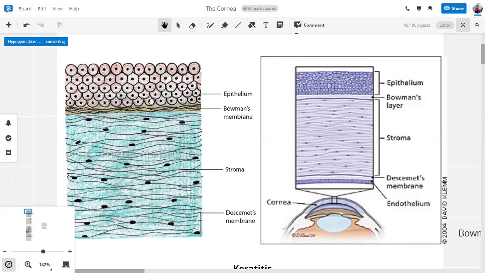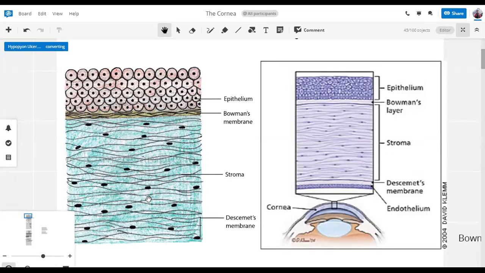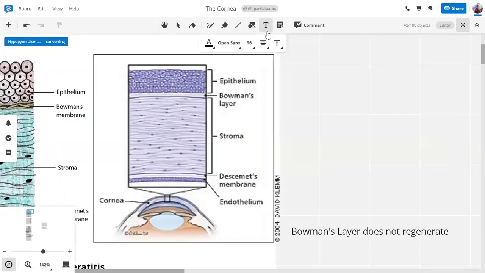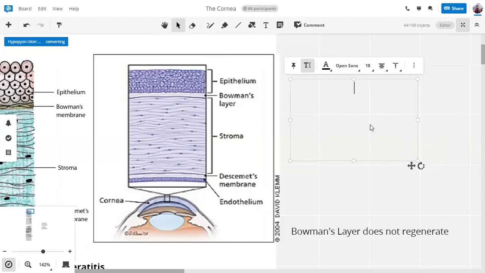So stroma, we discussed that the proteinaceous material and all of that stuff is present in a particular manner, and that arrangement is what leads to the transparency of the cornea. Now, what maintains this transparency and translucency of the cornea and the stroma? There's one very important fact due to which the cornea is transparent.